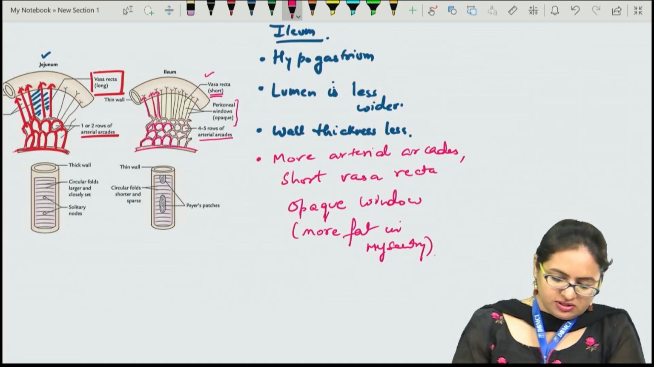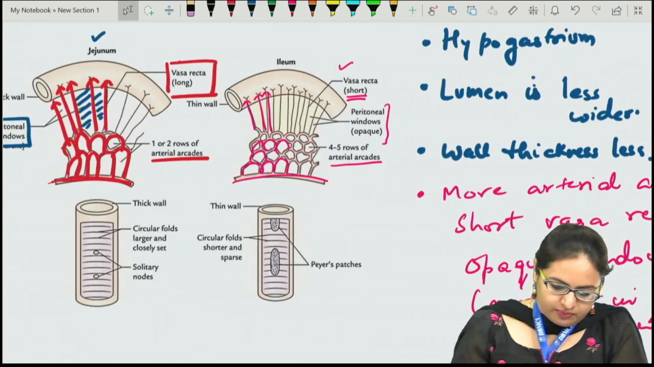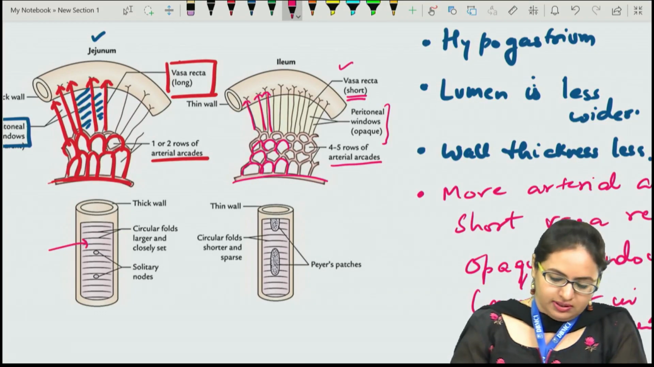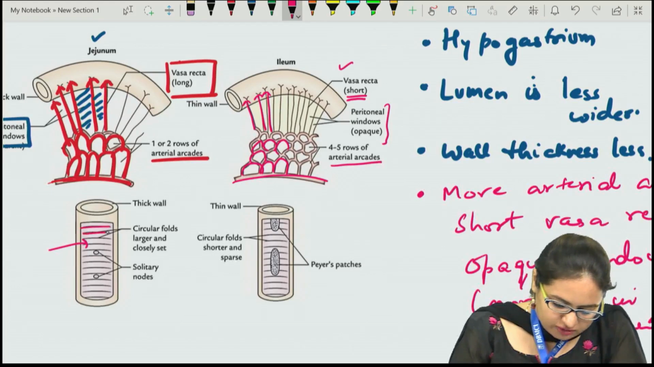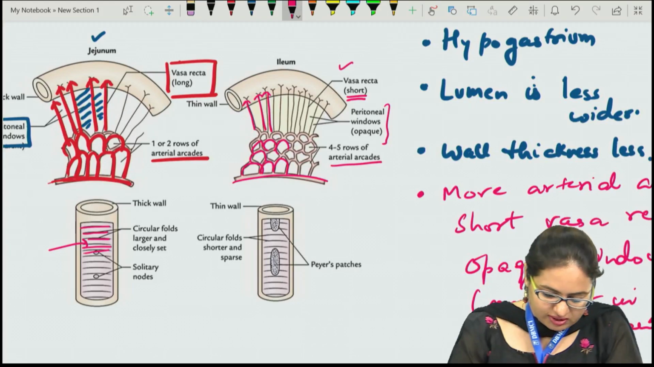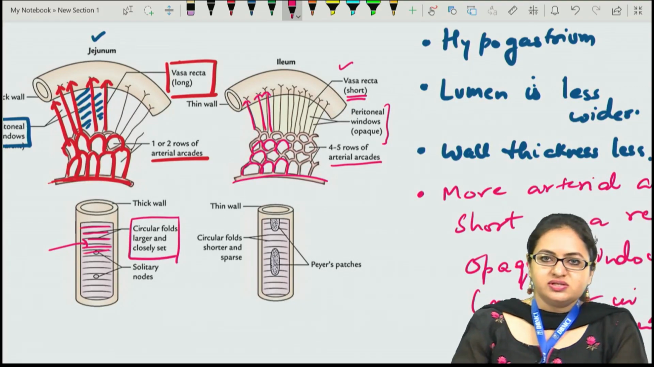Apart from this difference, if we cut open the ileum and compare it with the cut portion of the duodenum, we can see over here, this is the cut open portion, and on the inner aspect of the duodenum we can see these circular folds, which are also termed as plica circularis or the valve of Kerckring. These circular folds are large and closely set.